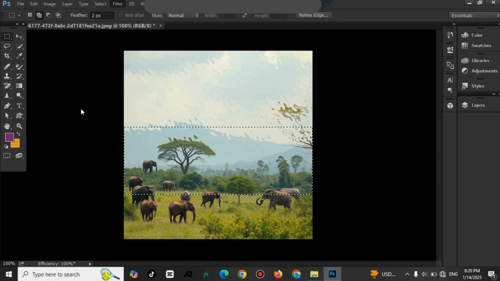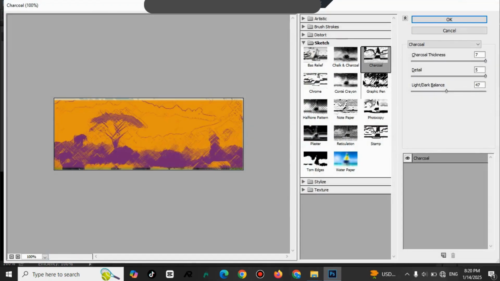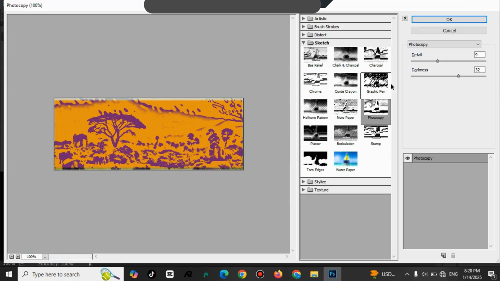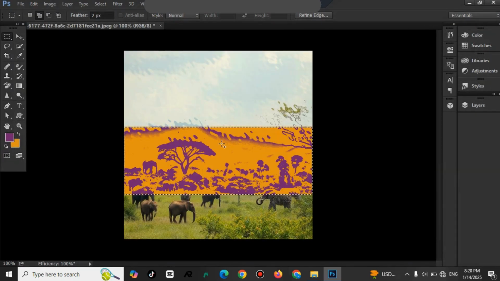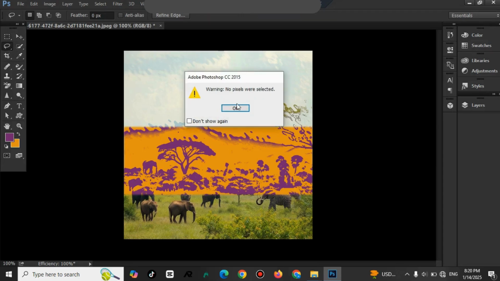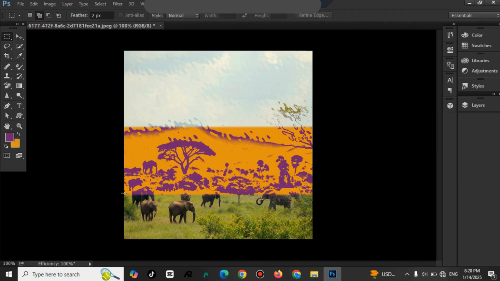Choose the filters, going to the filter gallery for that purpose. I will use that one, customize it. So we have done that. And at the end we will go to the lower part or the bottom part of the image.